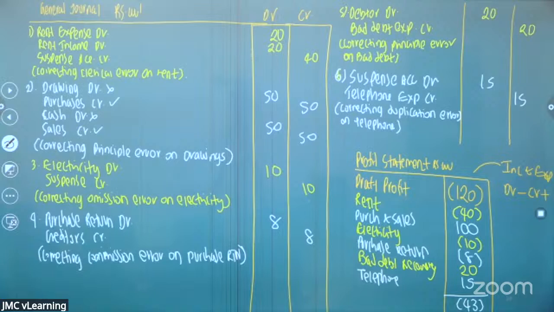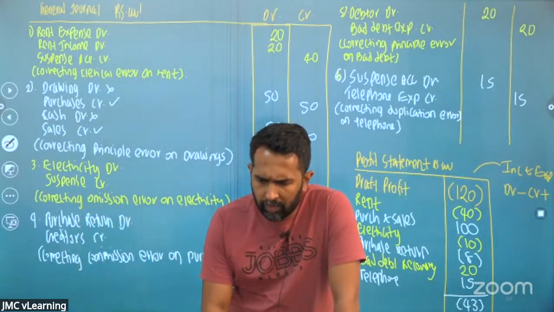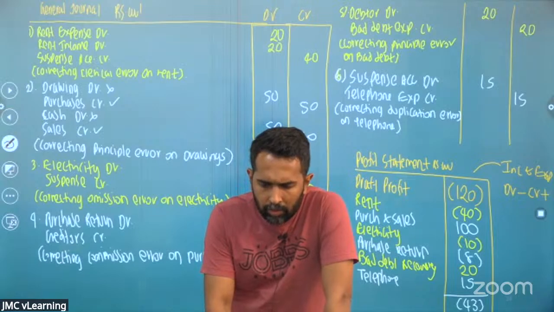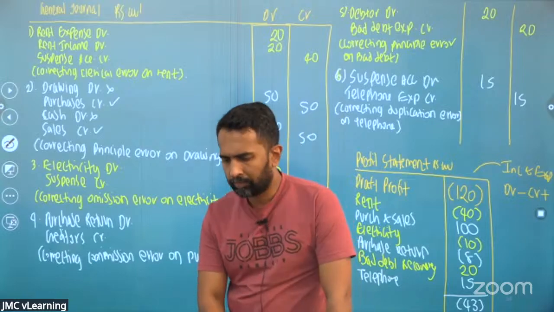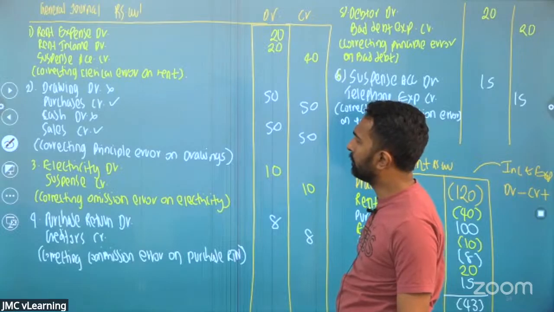If you have understood this part, you have to go through the theories, right? The types of the errors, how are you going to prepare the suspense account? That is much needed. If you're okay, please drop me a message. So we have completed the correction of errors as well.